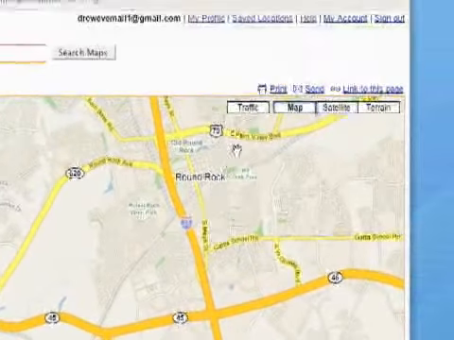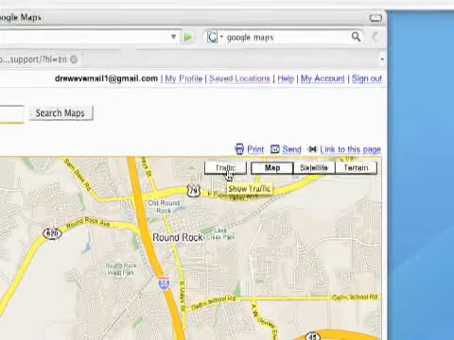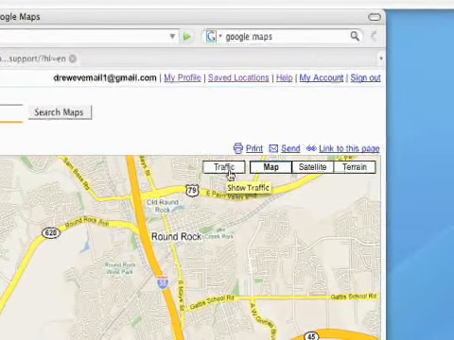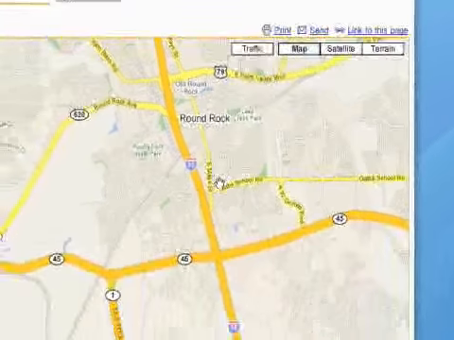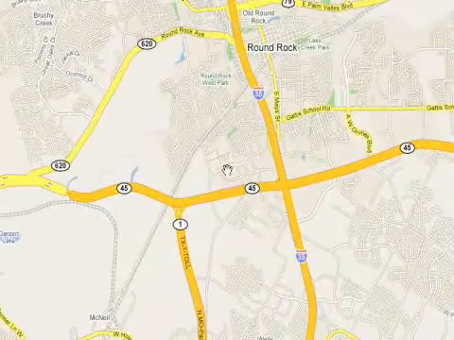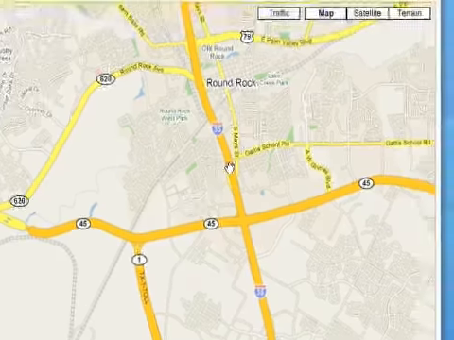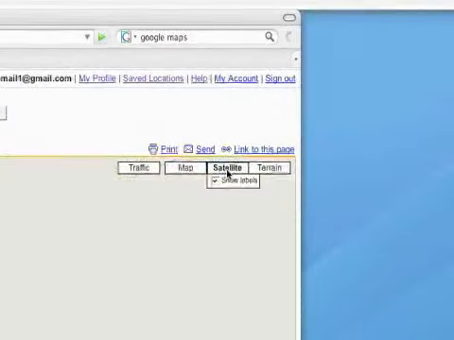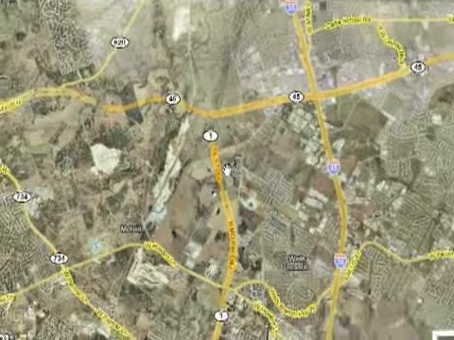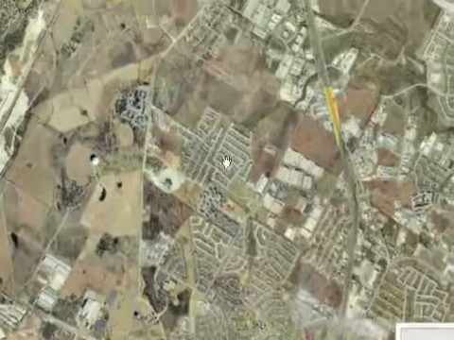And your different views are traffic, which I'm actually going to talk about later. Your map views are map, which is this view right here. It's mostly concentrated on roads and labeling everything, just like a real map. And then a very cool option you have is satellite. And this is, just like it sounds, satellite imagery.